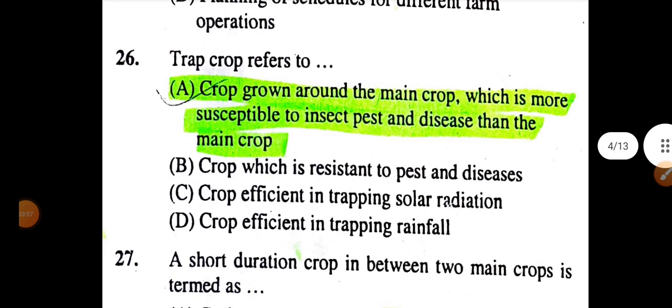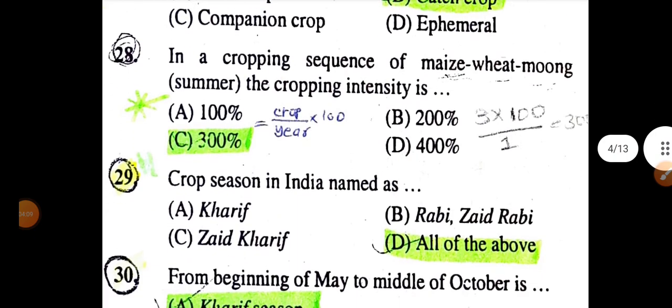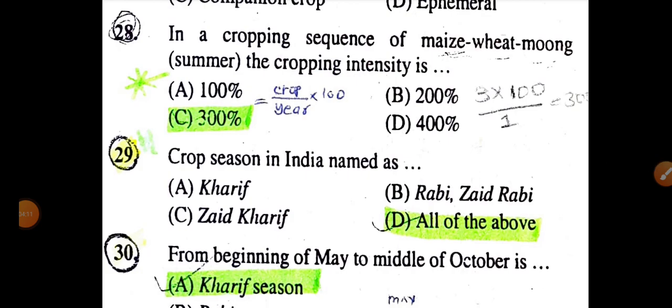Trap crop is referred to crop around the main crop which is more susceptible to insect pest and disease than the main crop. A short duration crop between two main crop is termed as catch crop. In cropping sequence of maize, wheat and mung, summer, the cropping intensity is 300%. Crop per year into 100, it is called cropping intensity.